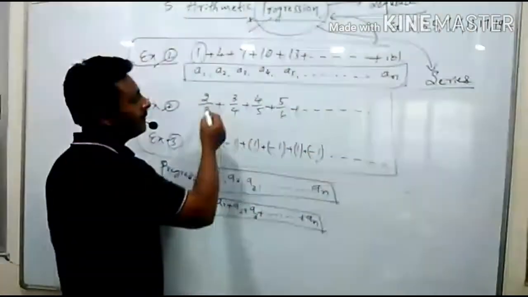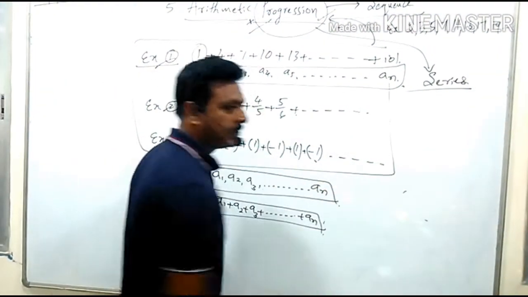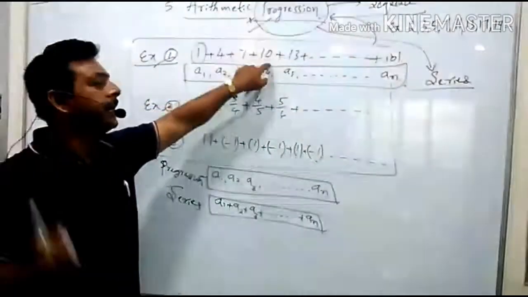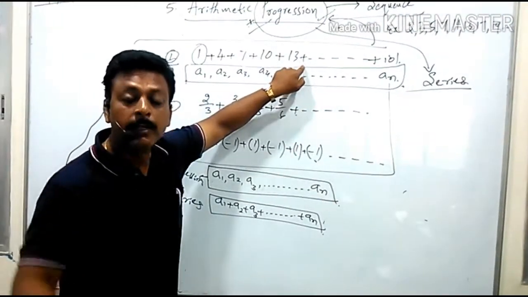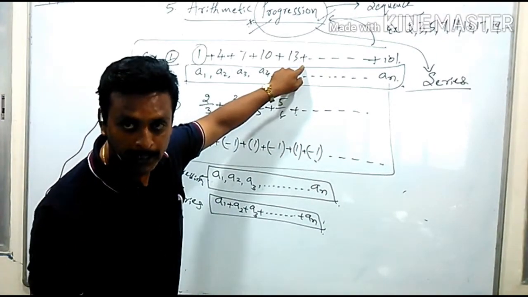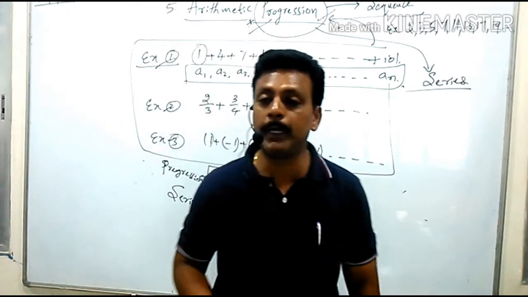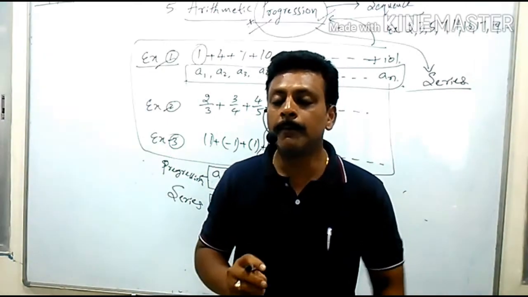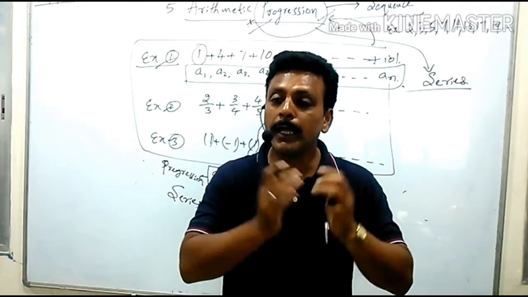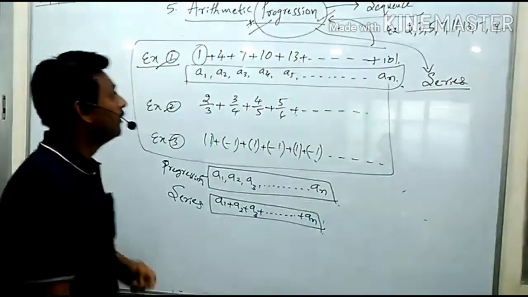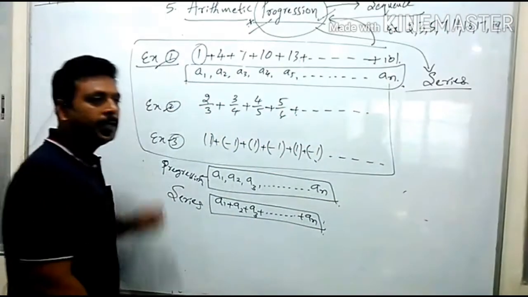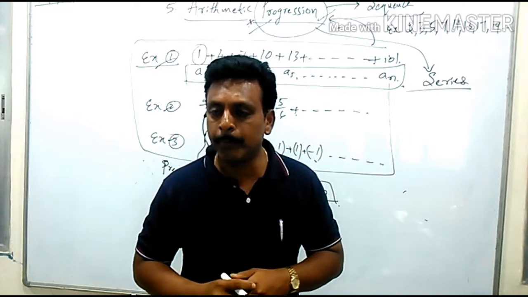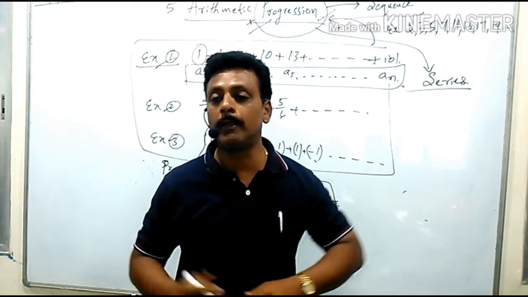If after writing the terms I write dash dash dash, what is the meaning of this? If I write 1, 4, 7, 10, 30, after that dash dash dash means still terms are there. You cannot count them. That's why such progressions are said to be infinite progressions. If you don't know the last term, then that progression is called an infinite progression. If I write the last term also, then it is called a finite progression.